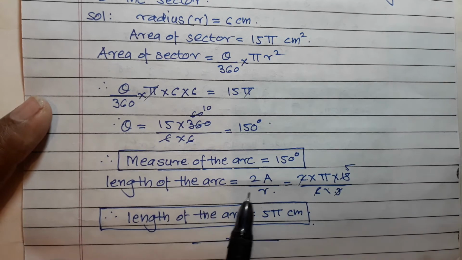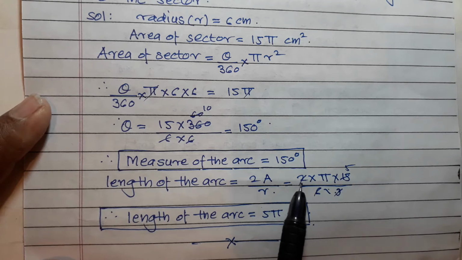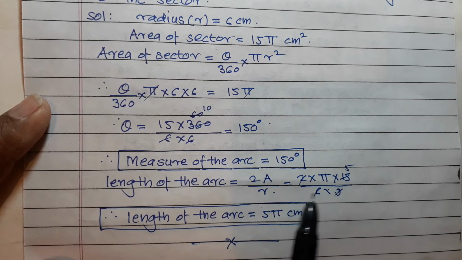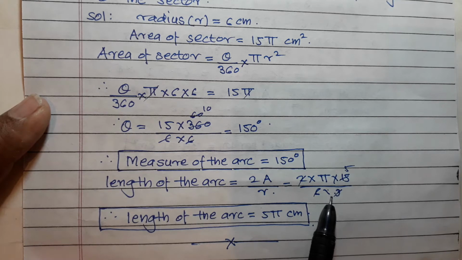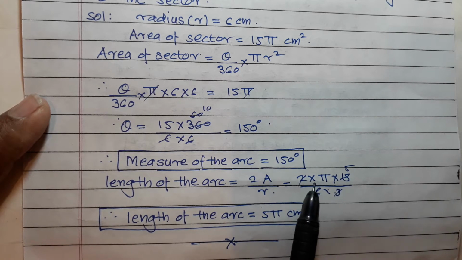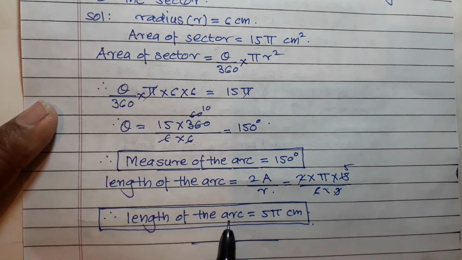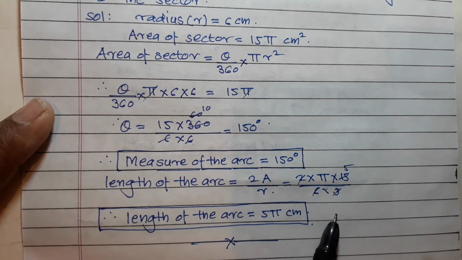Length of the arc is equal to theta upon 360 into 2 pi r, which is equal to 2 into pi into 15 upon 6 into 3. So length of an arc is equal to 5 pi cm. Okay.